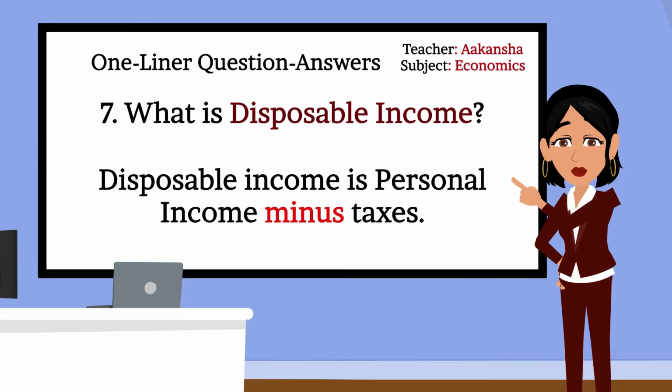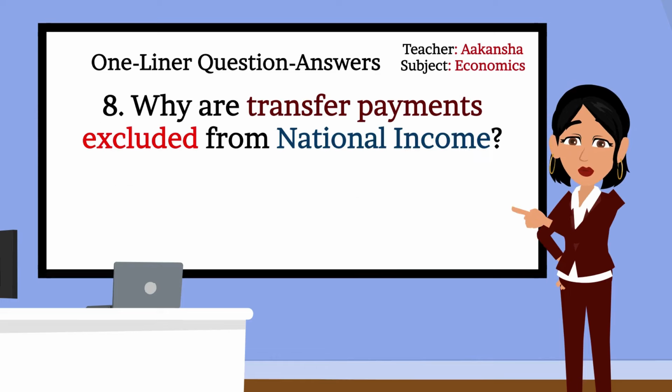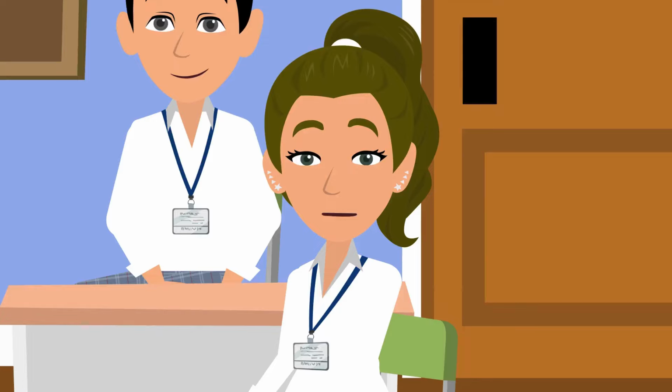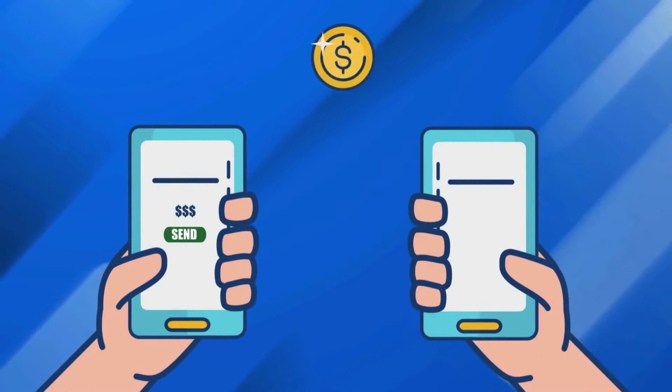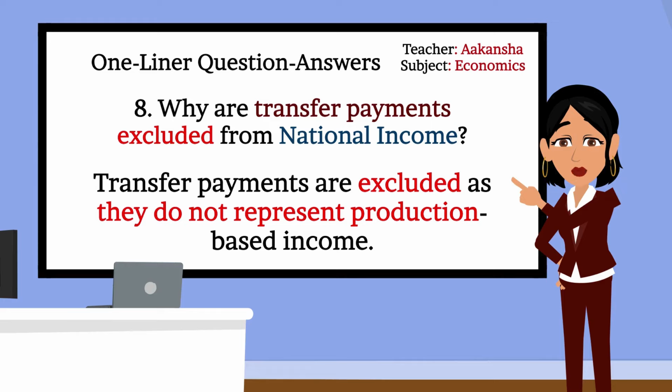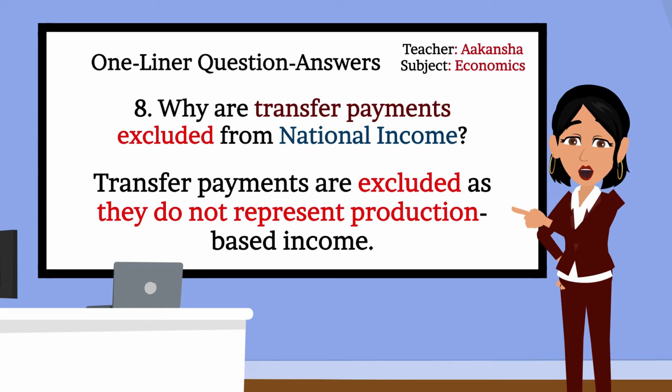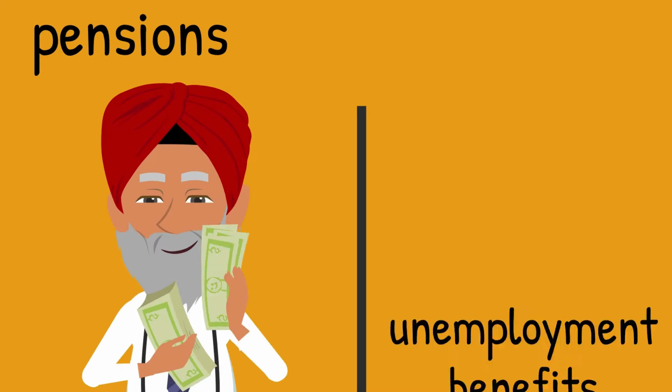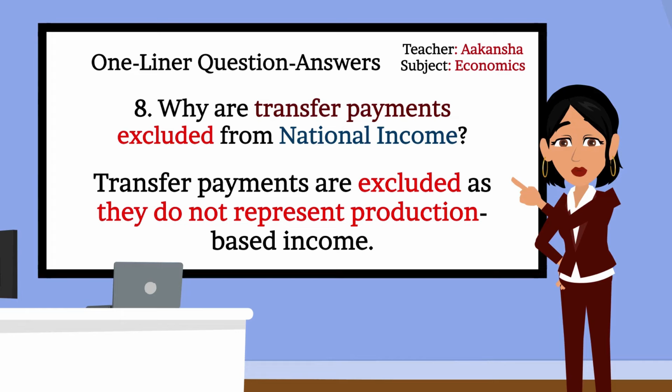Okay, class. Moving to next question. 8. Why are transfer payments excluded from national income? Transfer payments are excluded as they do not represent production-based income. Correct, Rashi. Can you give examples of transfer payments excluded from national income? Examples of transfer payments include pensions and unemployment benefits. Perfect.